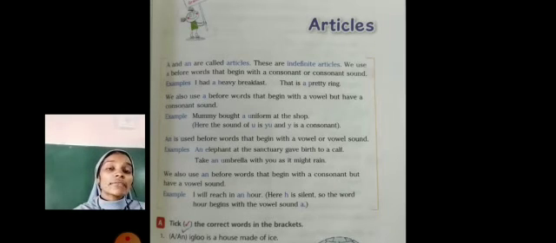Indefinite articles are used before a singular countable noun. Also, they do not refer to a particular thing, place, animal or person.